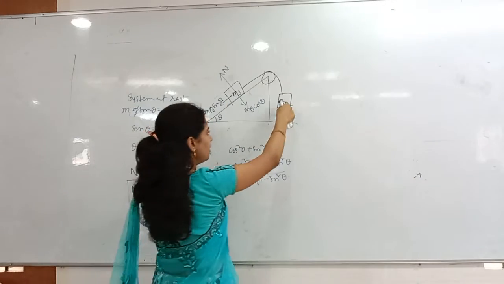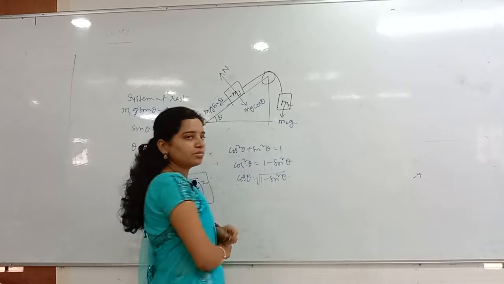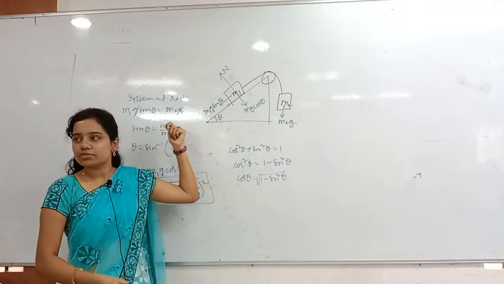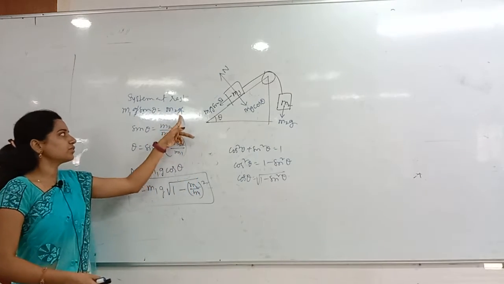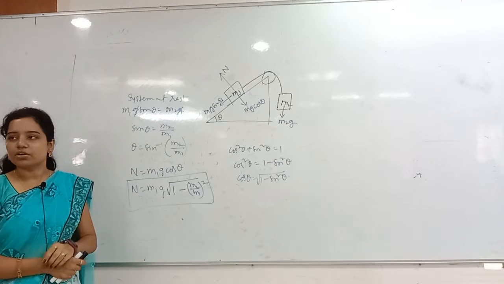Whatever force I pull this one with, with the same force I am pulling the other one also. Can they move anywhere? They cannot move anywhere, so they will be in rest. So m1g sin theta is equal to m2g, g gets cancelled, sin theta is m2 by m1 we got.